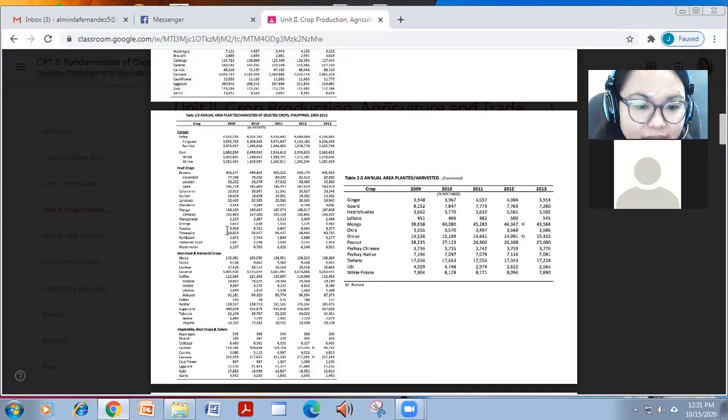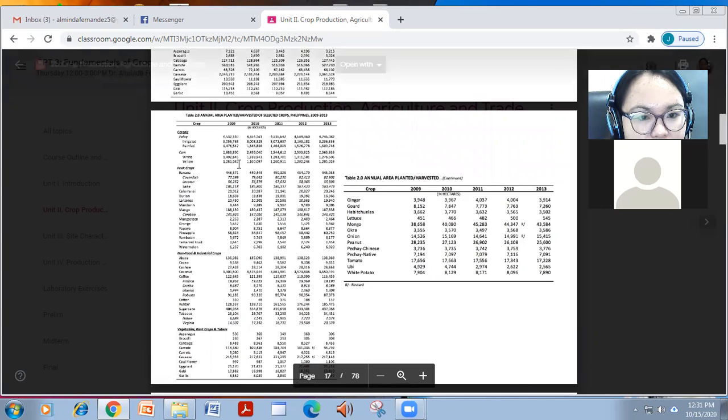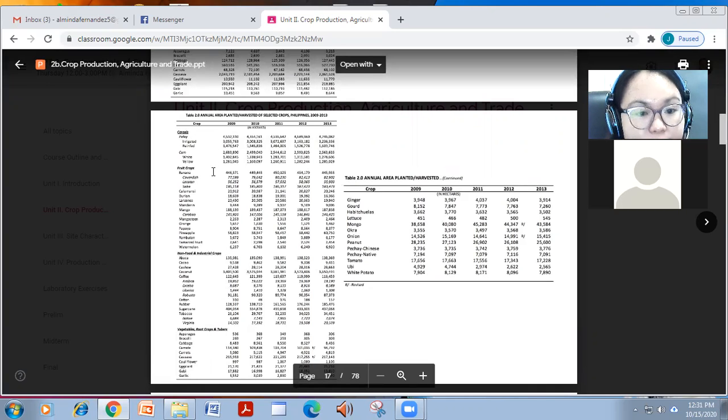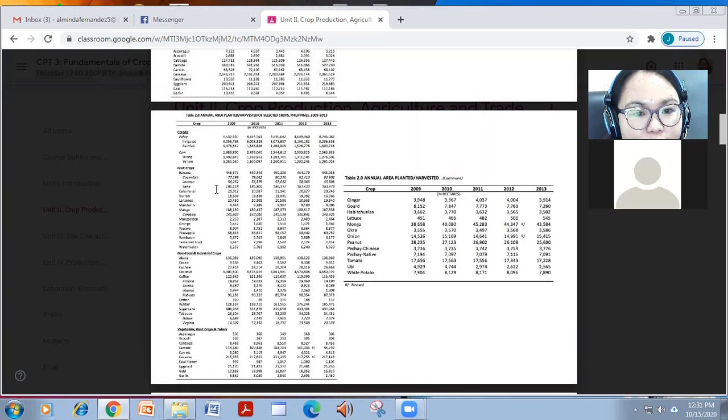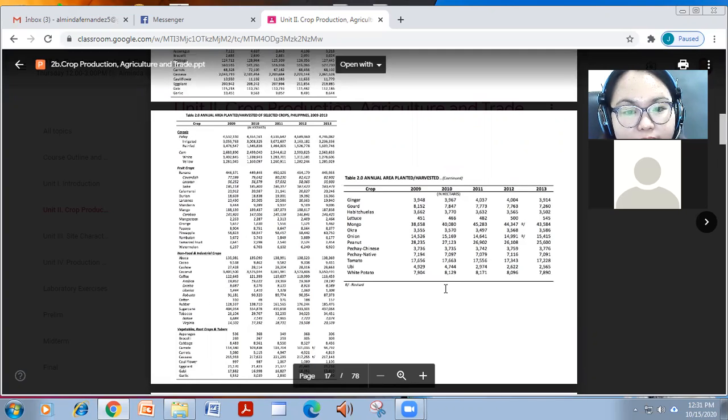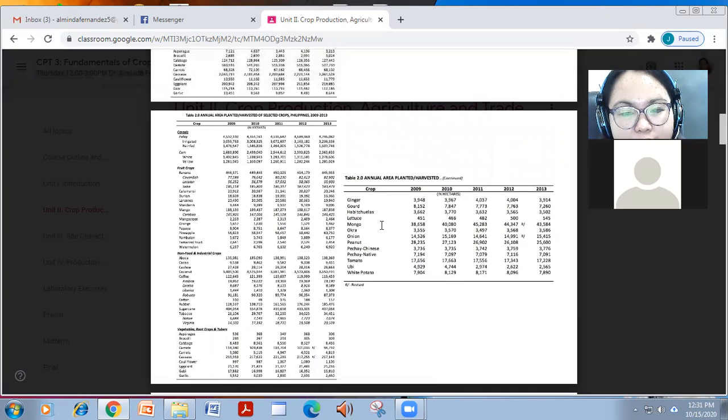But as you can see here, the widest area that we planted or harvested is coconut, followed by rice and corn, and also for vegetables we have mongo, followed by peanut.